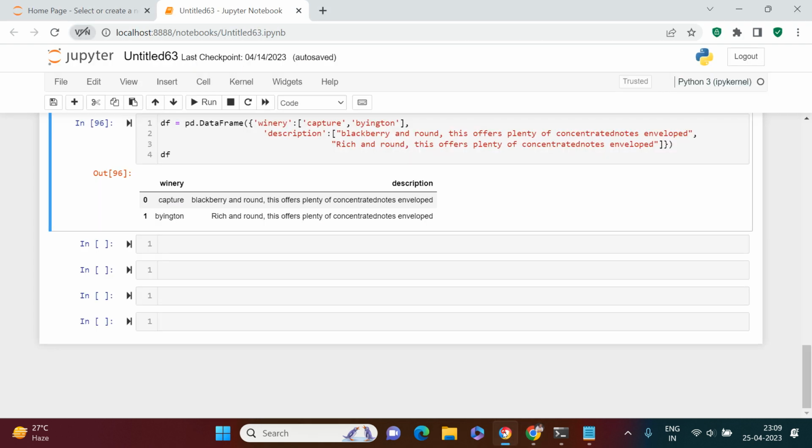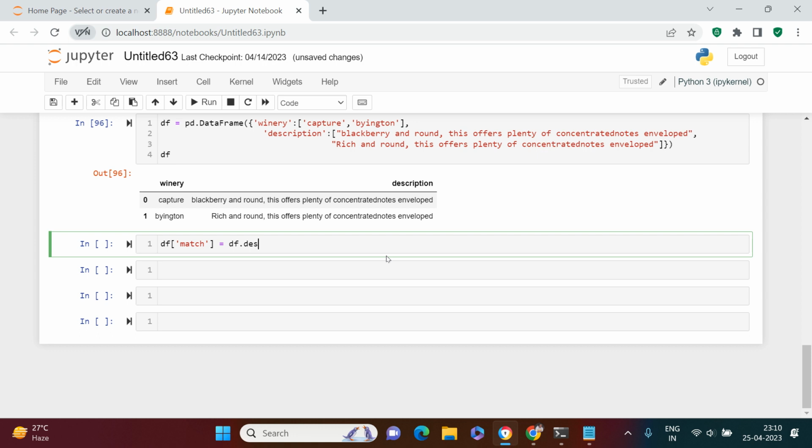Let me try to help you understand it very quickly. For better understanding, I have created a sample data which has only two records and two columns. The first column is winery, the second column is description. Let's try to find out which of these two descriptions has the word blackberry. So into df I'm going to create another column called match, and into that I would say df, the column we want to search the text in, description.